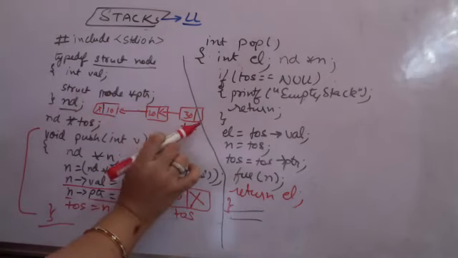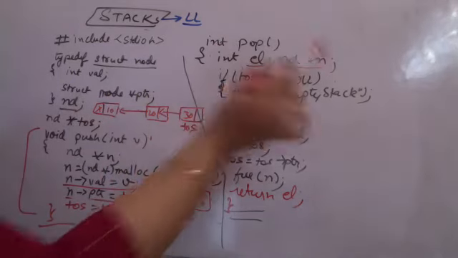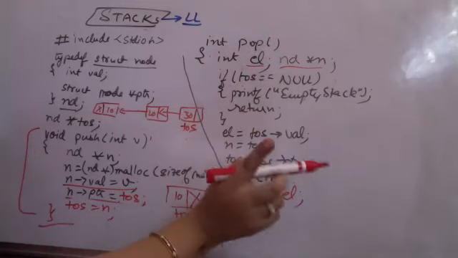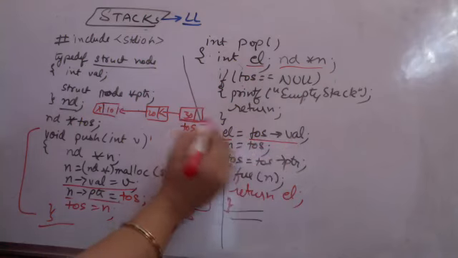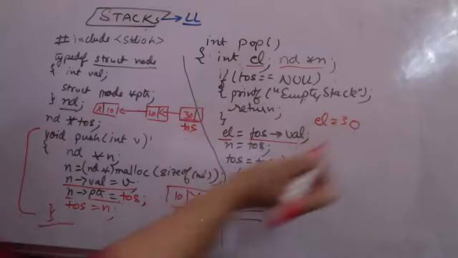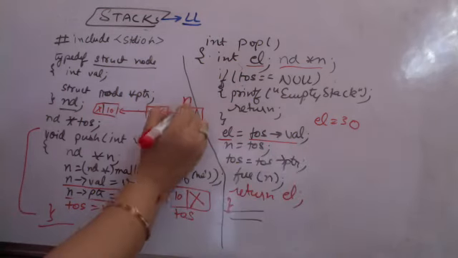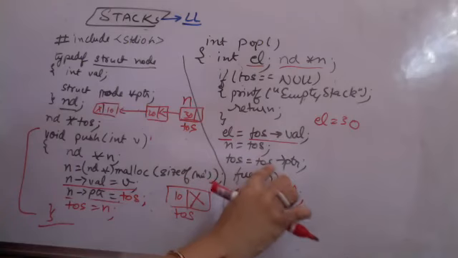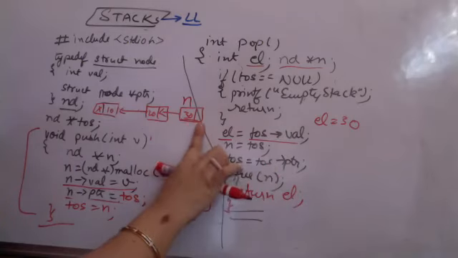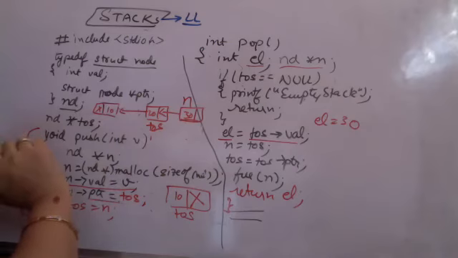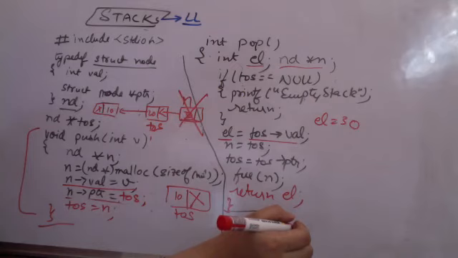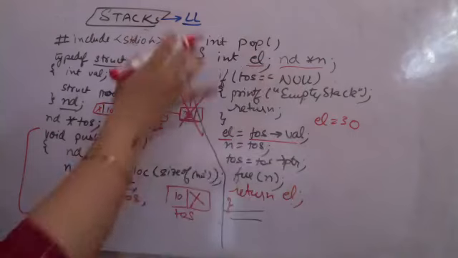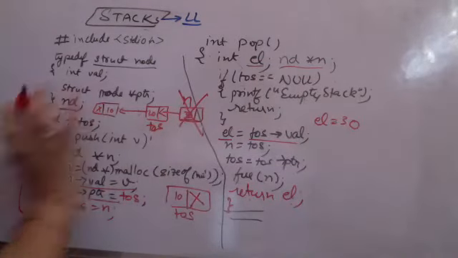So I call pop here. Pop is called, element is created, node is created. Is top of stack null? No, it is not null. Come here, element is top of stack's value, that means element is 30. So element gets 30. N is equal to top of stack, N comes here. Top of stack is top of stack's pointer, so that this is no more top of stack. This becomes the top of stack. Free N, that means free this memory for allocation dynamically by any other person, and return the value 30. 30 is returned, that can be used. So now only this much of the stack is left.